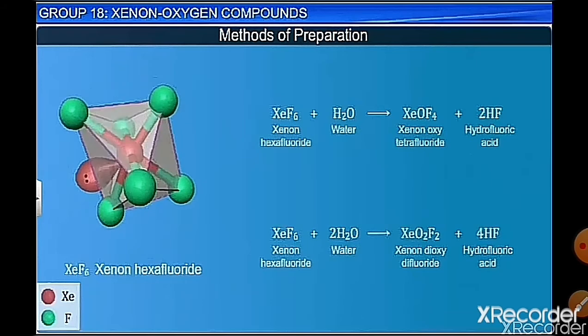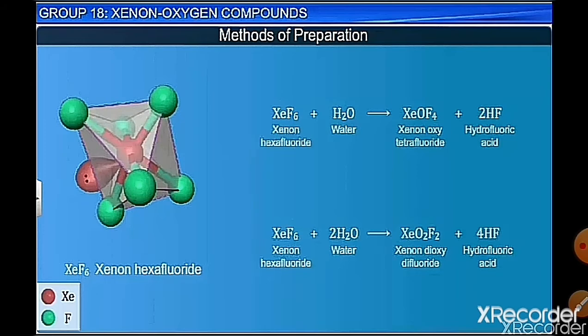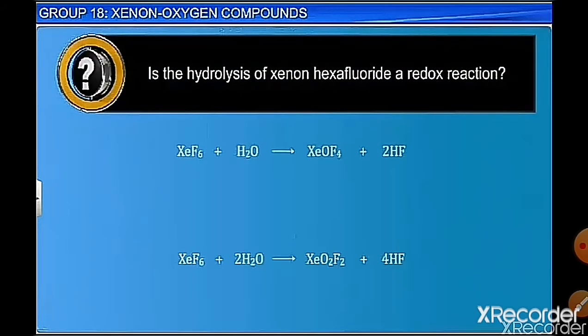Also, xenon oxyfluoride can be made by reacting xenon hexafluoride with water. If you add one molecule, that is very little hydrolysis, you get xenon oxyfluoride, that is replacement of 2 fluorines by 1 oxygen. And if you want to replace more fluorine, you require more water molecules. So xenon hexafluoride, when it reacts with 2H2O, you get XeO2F2.